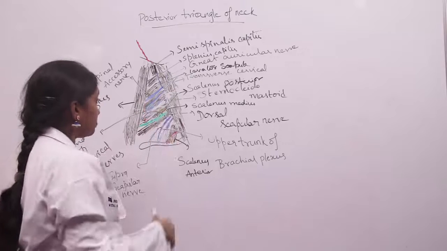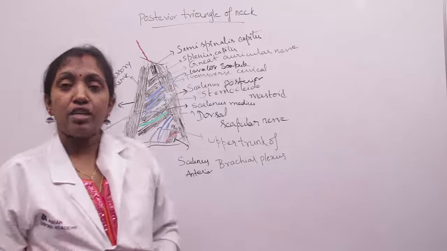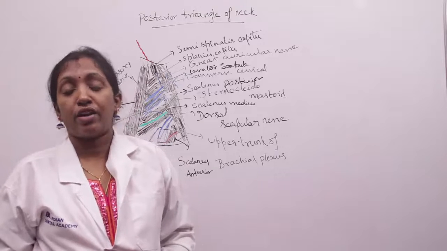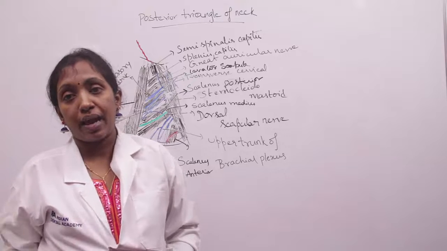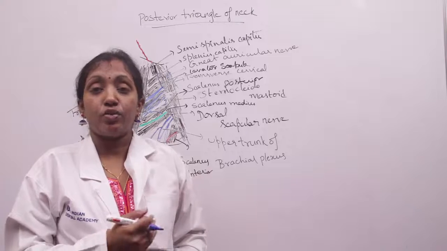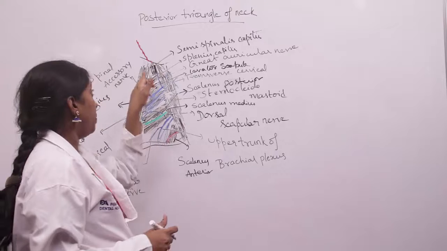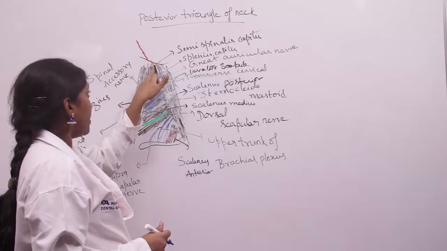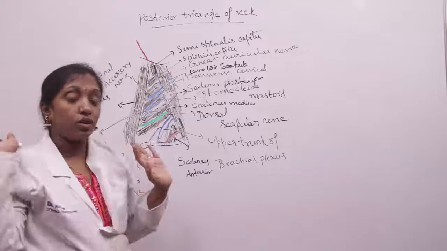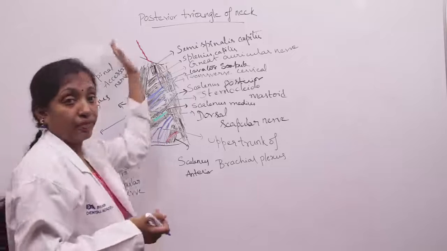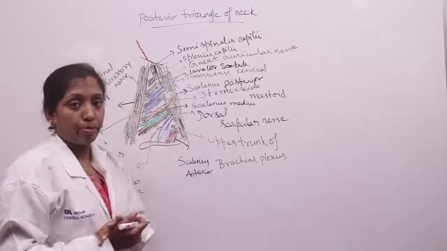And coming to the other structures of the occipital triangle, we can see the superficial cervical artery. The superficial cervical artery is a branch of the first part of the subclavian artery, and we know that the subclavian artery divides into first, second and third parts. Sometimes the occipital artery can also be seen. The occipital artery appears in the upper part of semispinalis capitis, and it passes around the occipital region to supply the back part of the scalp. So these are the contents of the occipital triangle.